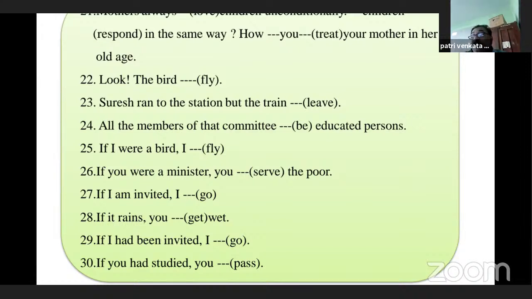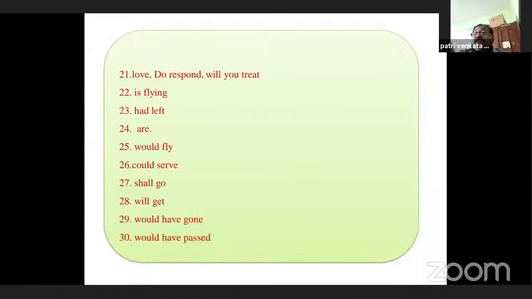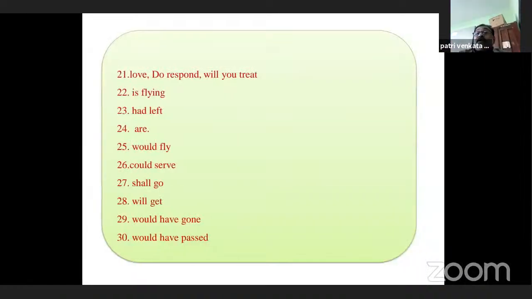Unfulfilled condition: in the if clause, generally we use had plus V3, and in the other clause, that is in the main clause, we use would have plus V3. So this is, if you had studied, you would have passed. That is the correct answer. Okay, right here, these are the answers. Yes, you can go through the answers also.